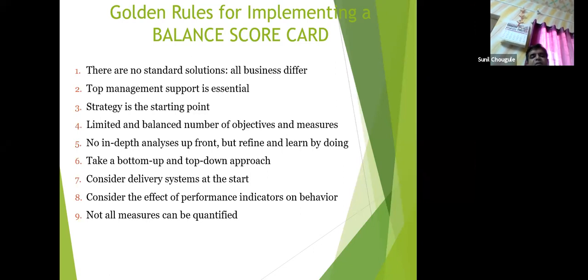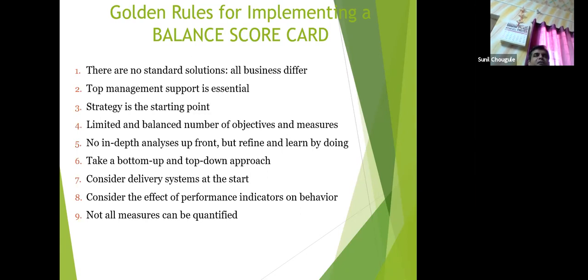Consider the effect of performance indicators on behavior. When we are measuring performance, the way we inform employees of our conclusion after performance evaluation, financial or non-financial, has an effect on the behavior of employees. Most employees have a phobia of performance appraisal.